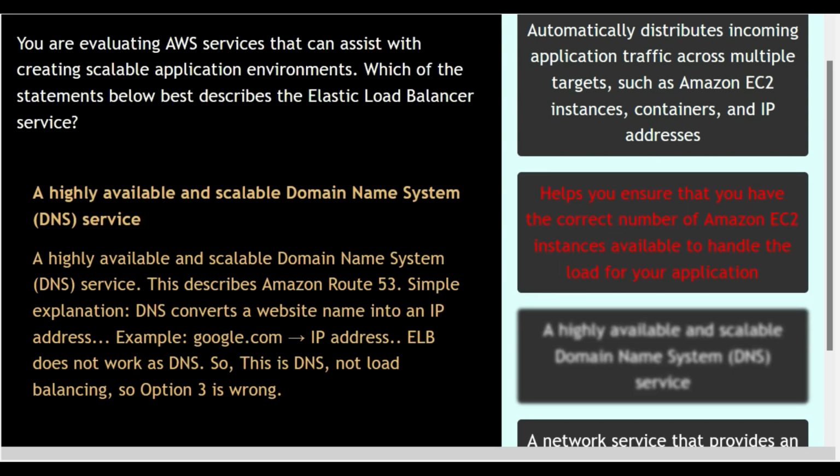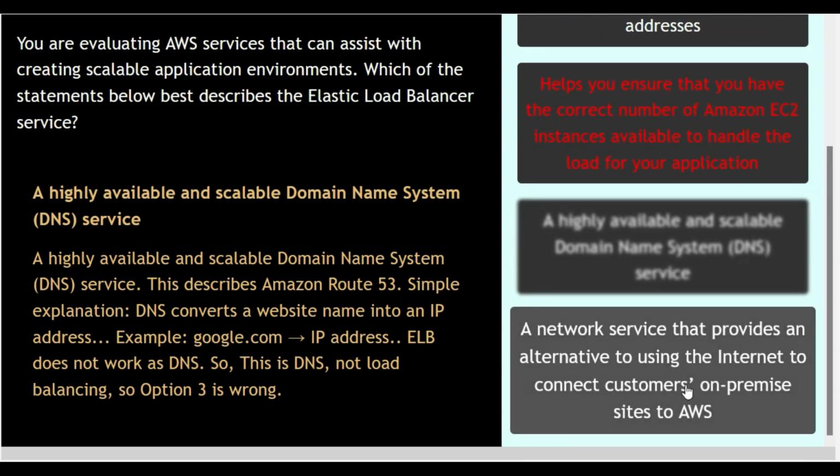Option number 3, a highly available and scalable domain name system, DNS service. This option is incorrect as this describes Amazon Route 53. Simple explanation. DNS converts a website name into an IP address. Example, google.com to an IP address. ELB does not work as DNS. So this is DNS, not load balancing. So option number 3 is wrong.